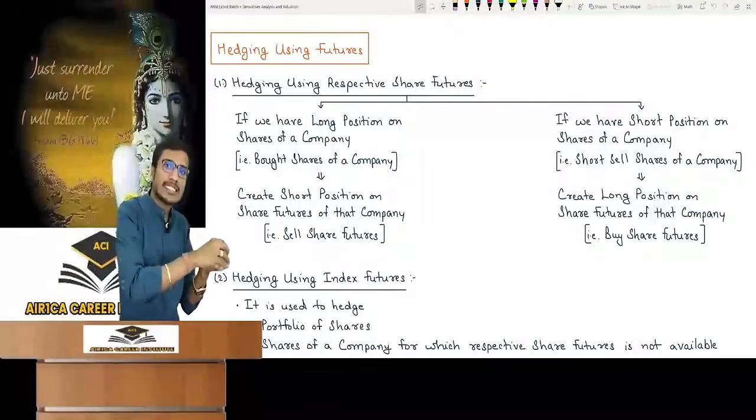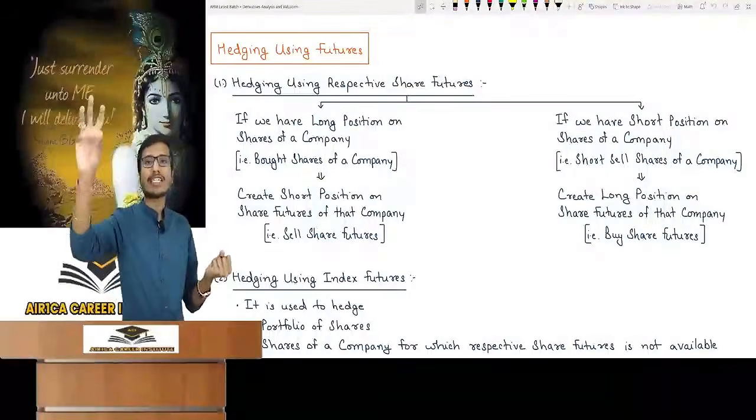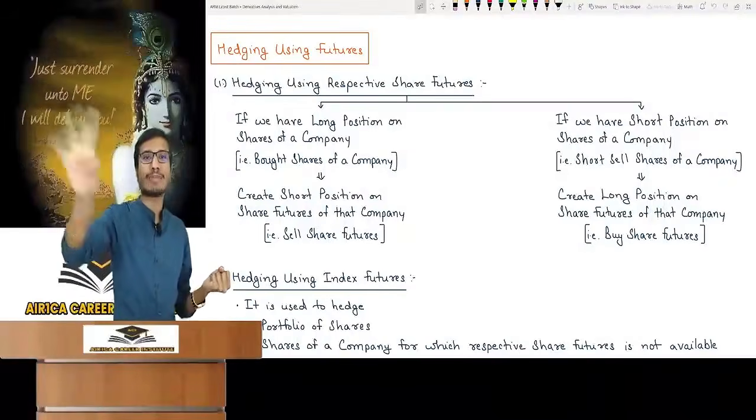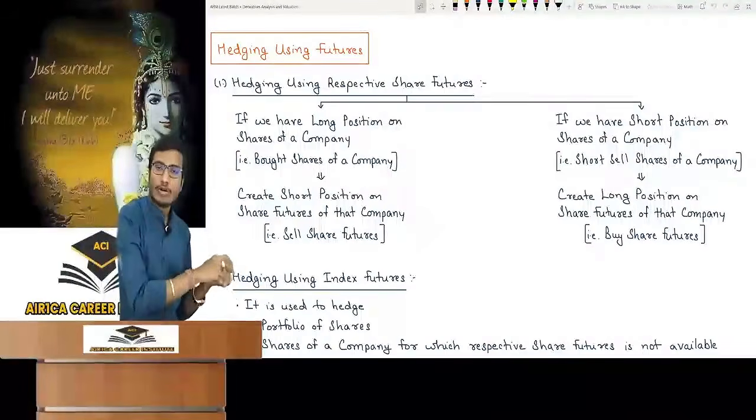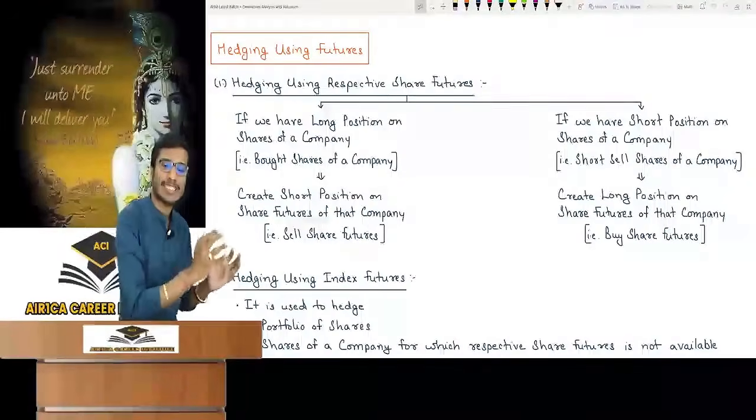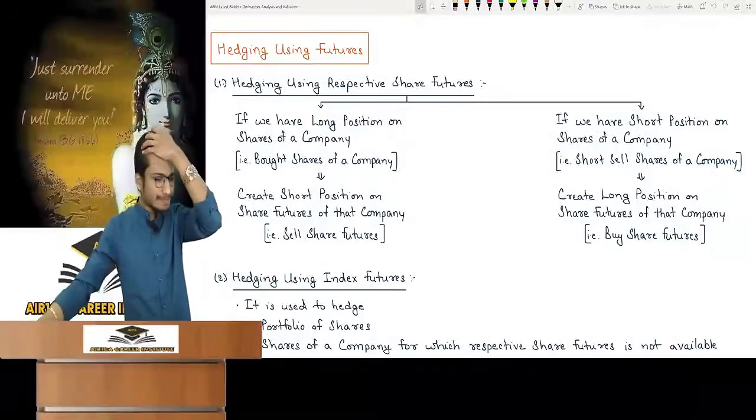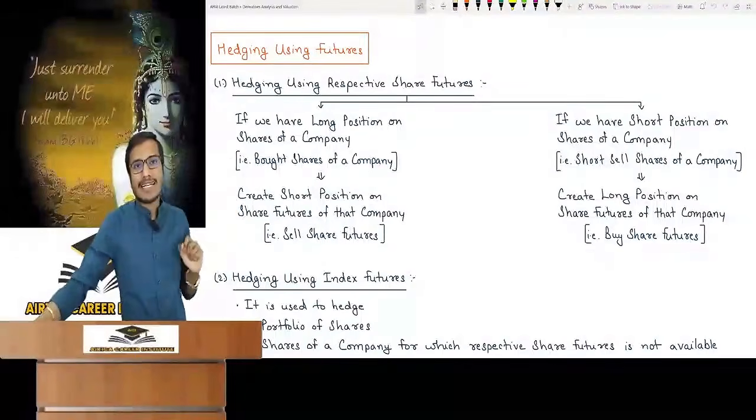So find the respective future of the share you are investing in. So find the future of Reliance's share. If you want to do hedging on Tata's share, then find the future of Tata's share. That means find the future of the share which you want to hedge. Have you understood this wholly? Then sir, how will we do it?